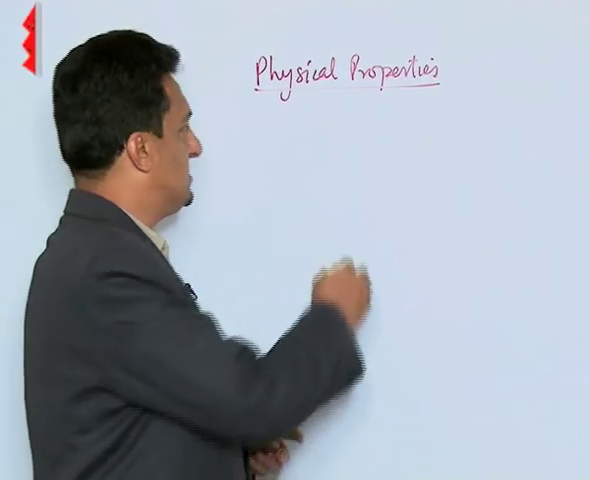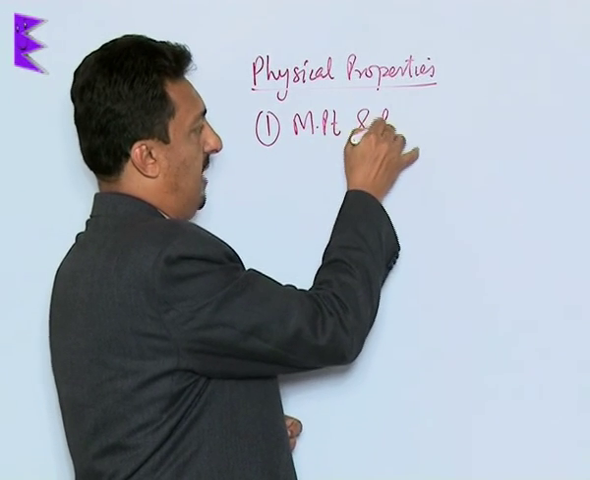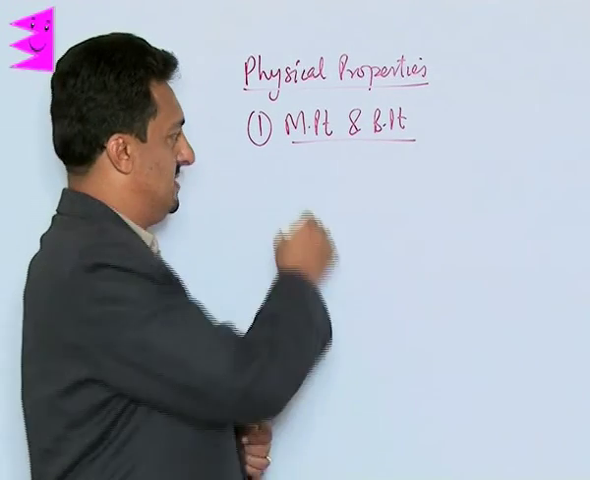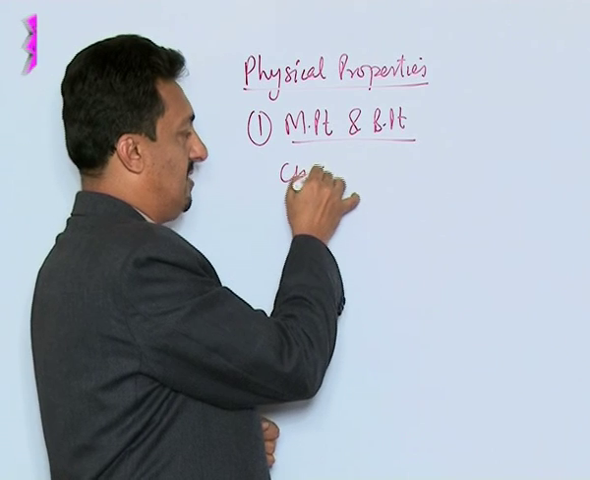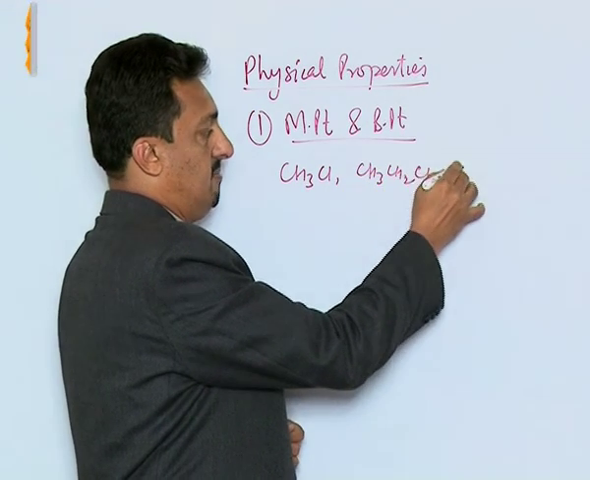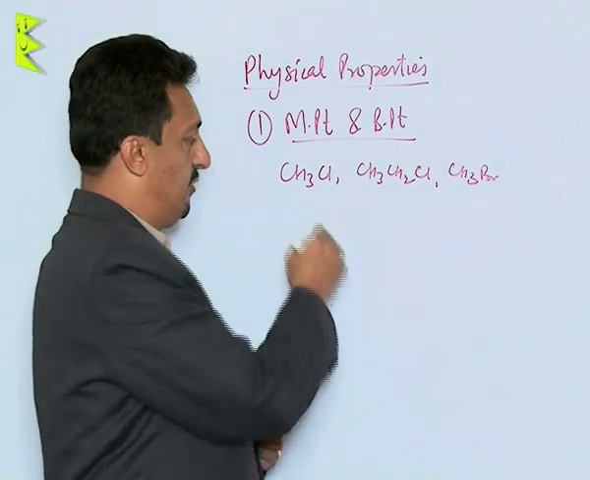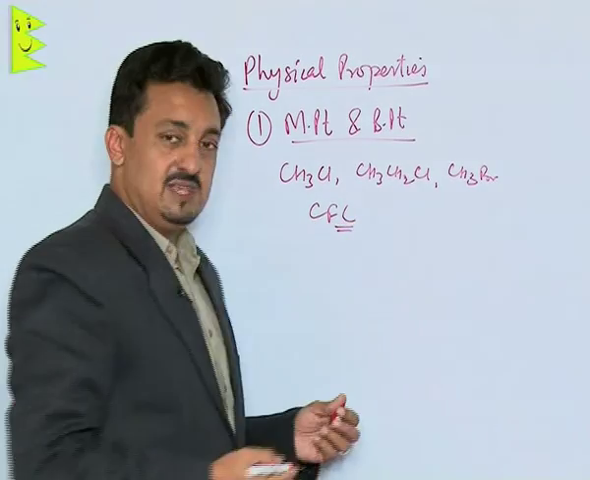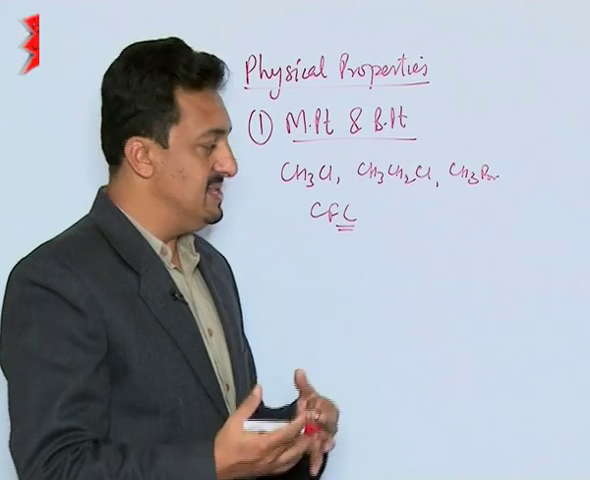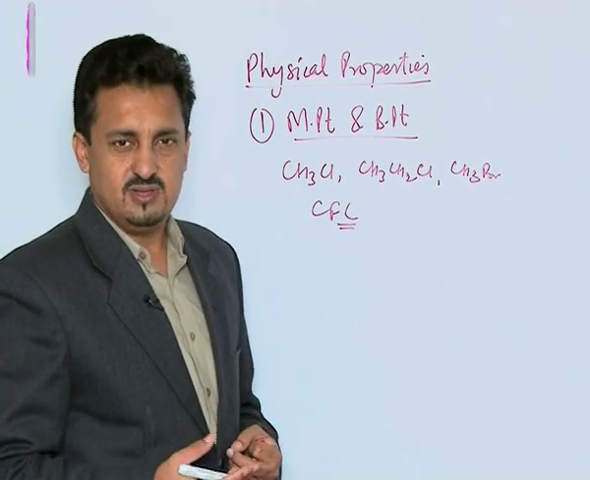Now let us first see, in the physical properties, their melting point and boiling point. What you need to understand is that methyl chloride, ethyl chloride, methyl bromide, and chlorofluorocarbons, which are also called freons, are gases. Other than these, all alkyl halides are actually liquids or maybe solids.